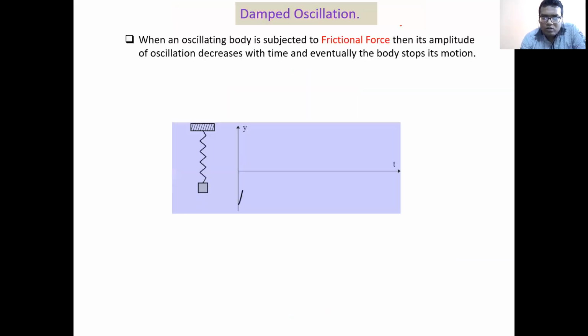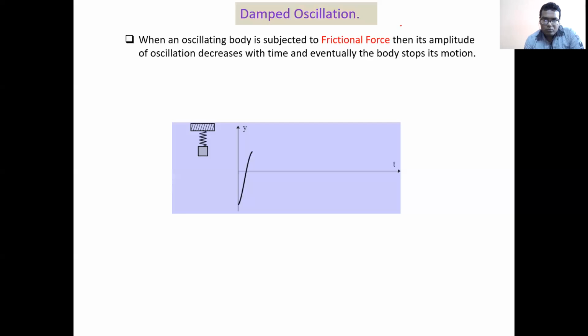So far, what we have discussed in the last class is that if you disturb a body from its equilibrium position, then what will we see?